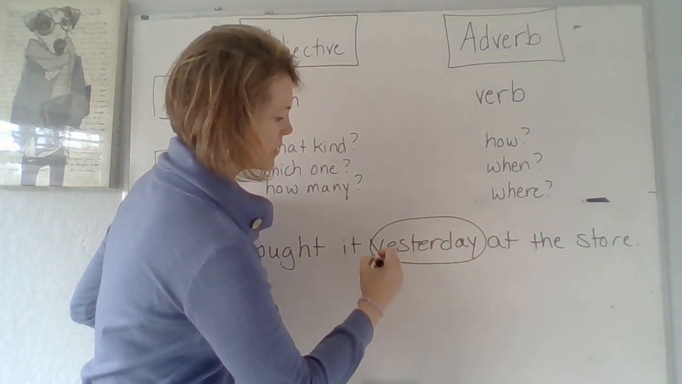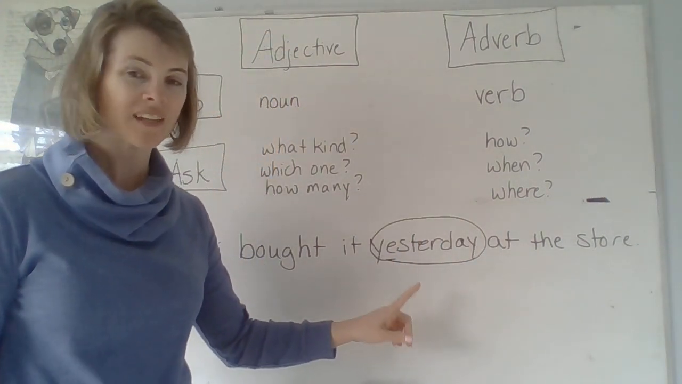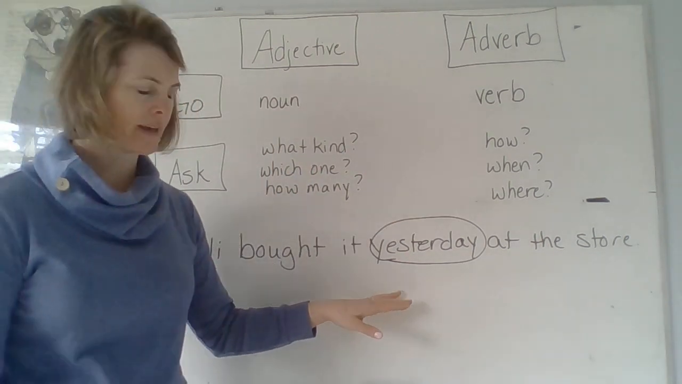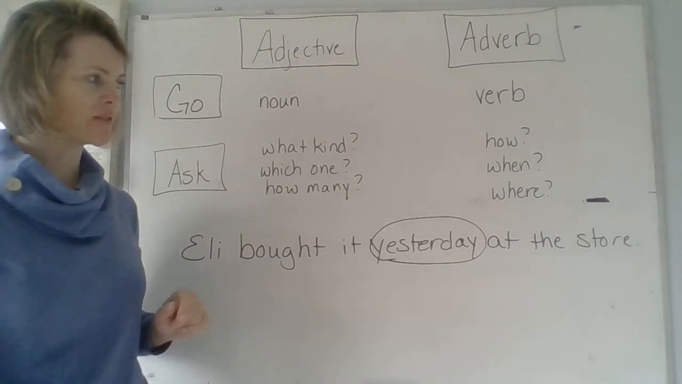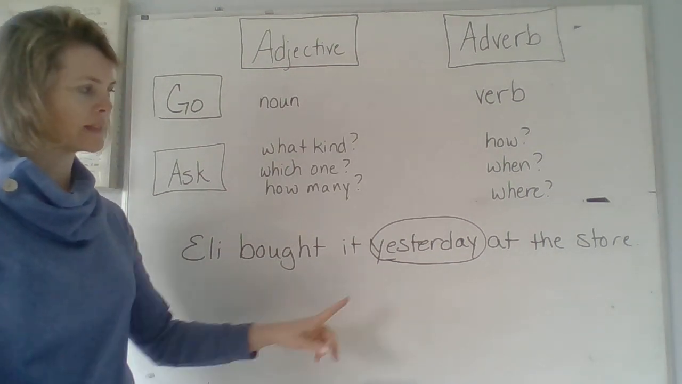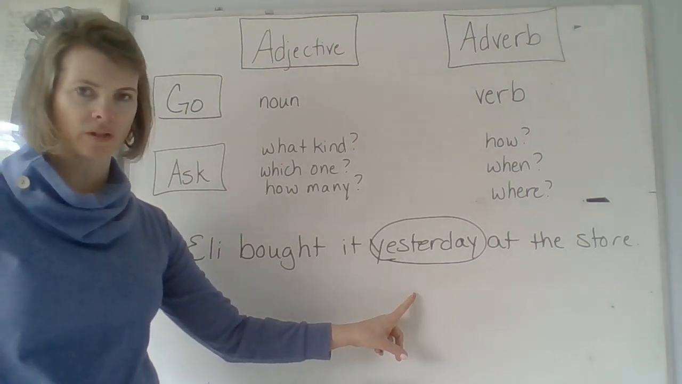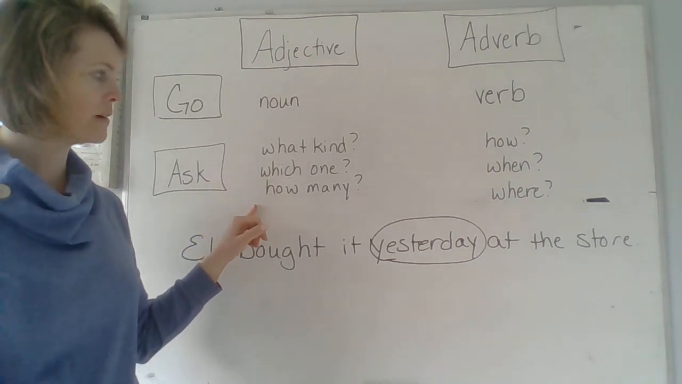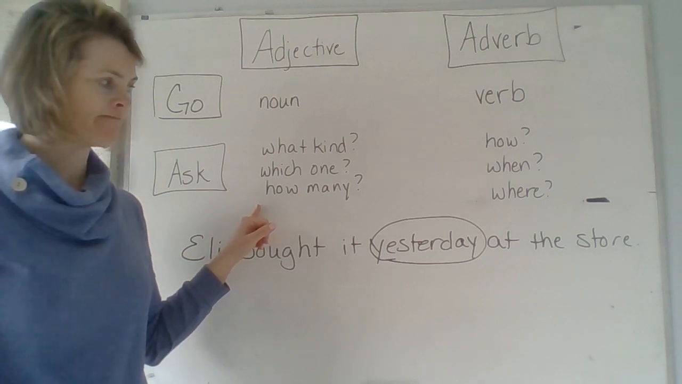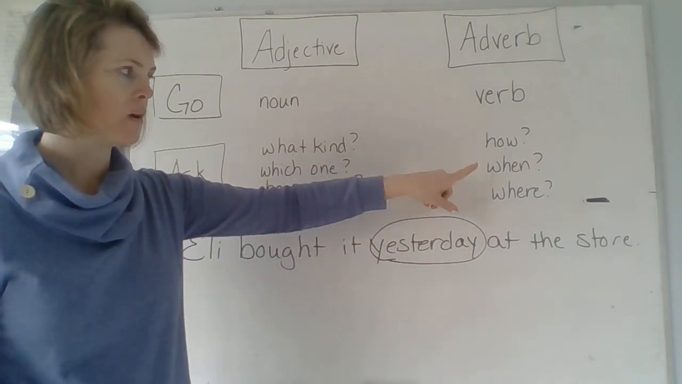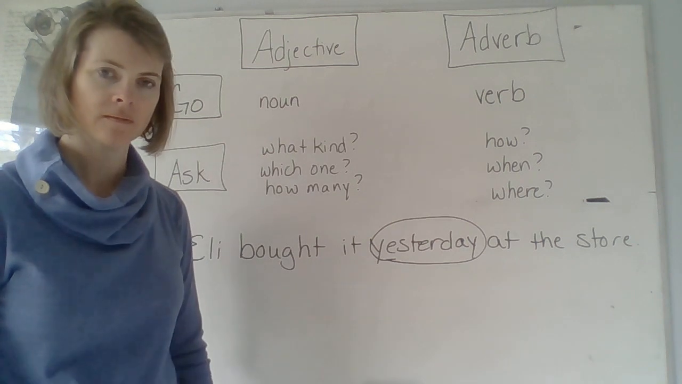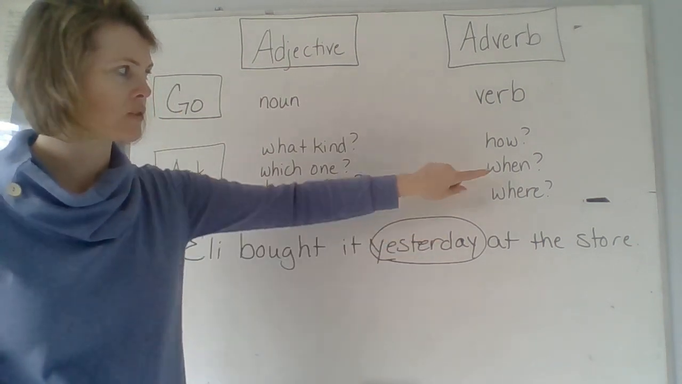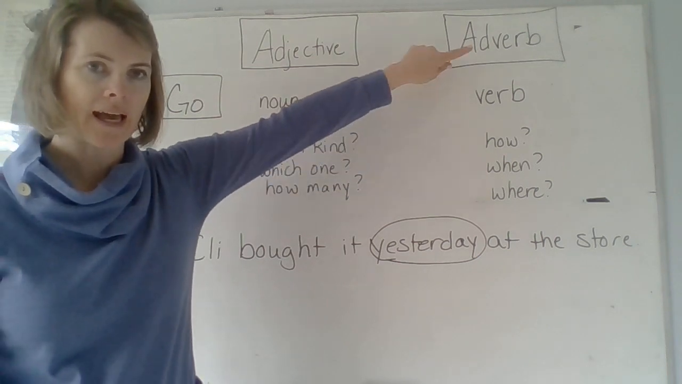In this sentence, we're looking to find out what this word is. It's either an adjective or an adverb. Yesterday. Eli bought it yesterday at the store. What question is yesterday answering? Is it answering what kind, which one, how many? Is it answering how, when, or where? Yesterday. That tells us when something happened. So since it answers this question, it has to be an adverb.